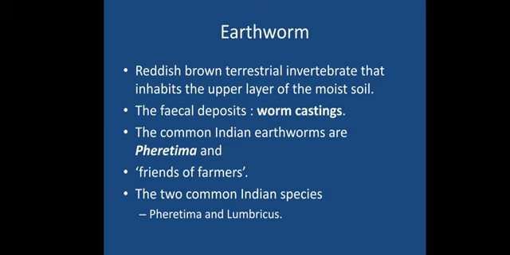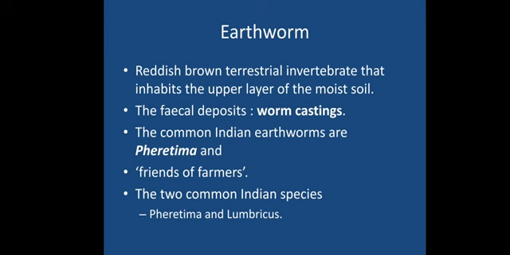Okay, and normally the earthworms are terrestrial, found in the soil. We cannot find them in water and other places. So they are terrestrial invertebrates. They do not contain a vertebral column, and they come under the phylum Annelida. They mostly inhabit the upper layer of the moist soil. You will be finding them in the moist soil.